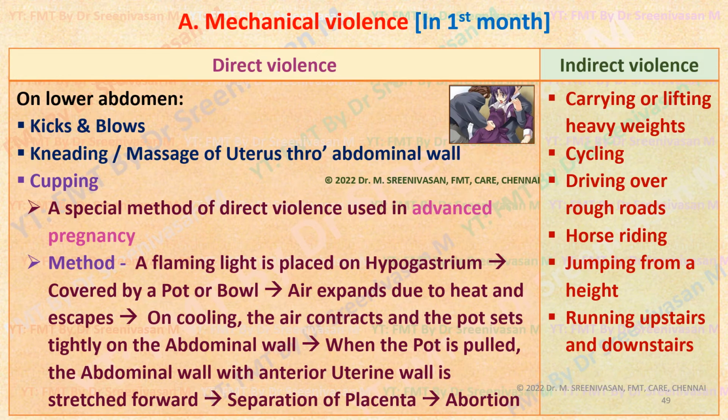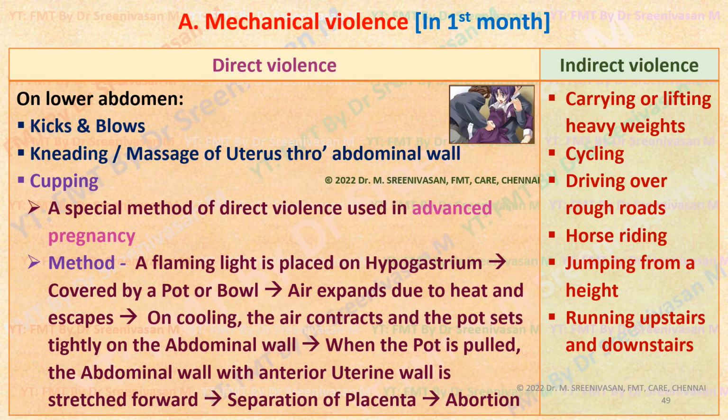Now coming to mechanical violence, which is applied in the first month of pregnancy in case of doubtful pregnancy, they will prescribe direct violence, that is directly acting on the uterus, or indirect violence, which are believed to cause abortion, but most often these violence methods are not fruitful.